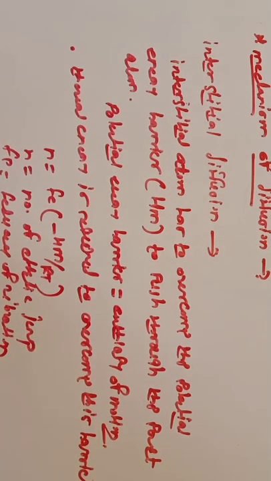So this much energy, according to the Maxwell-Boltzmann criteria, an atom may overcome the barrier of the parent atom when it possesses the vibrational energy, and this is given as n = f exp(-Hm/RT), where n is the number of effective jumps and f is the frequency of vibration. So this is all about the interstitial diffusion.